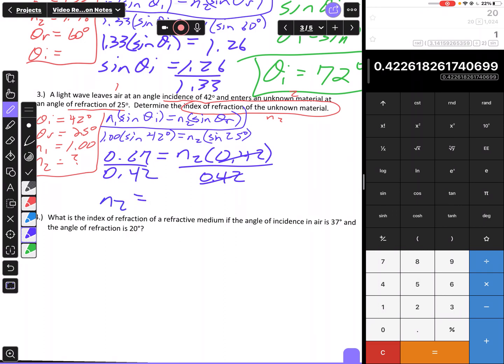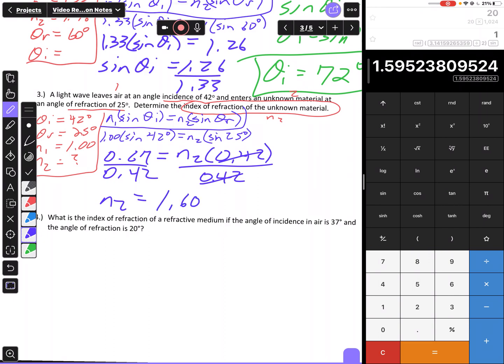So my N2 is going to be 0.67 divided by 0.42. It's 1.59. Round this to 2 decimal places, that would be 1.595, and now I'll round up, so it's going to be 1.60.